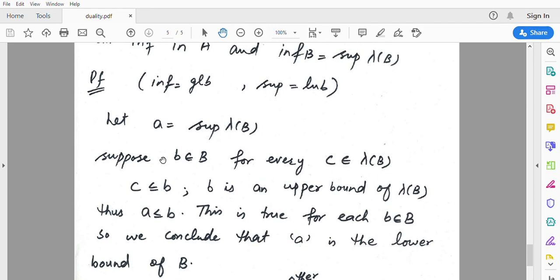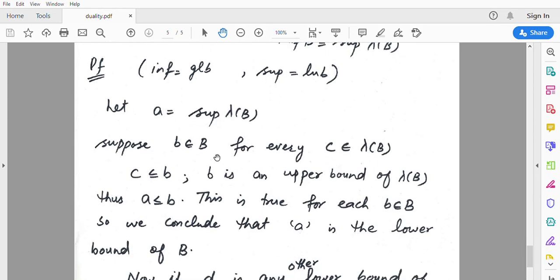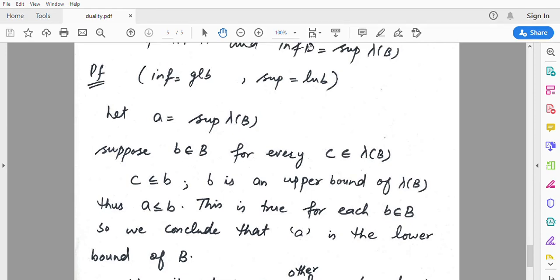So let's talk about B. After supposing that A is equal to the supremum of lambda of B, we will talk about the elements of B, because our target is to prove that A is equal to the infimum of B. So we will talk about this class B first.